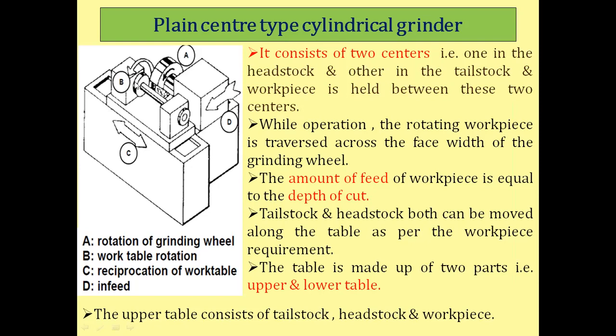If the face width of the workpiece is less than the width of the grinding wheel, there is no requirement of a reciprocating motion of the table, because the width of the workpiece is less, so in a single sitting you can grind that external cylindrical surface. The amount of feed is equal to the depth of cut.